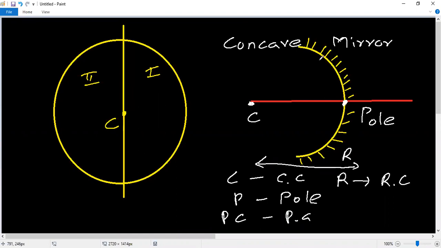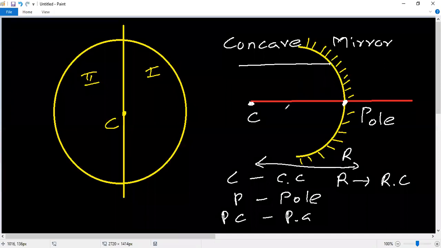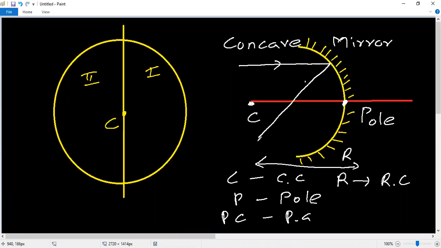Now, the concave mirror has a converging nature. For example, I am sending a ray of light. After the reflection, it will converge. This is the convergent direction.